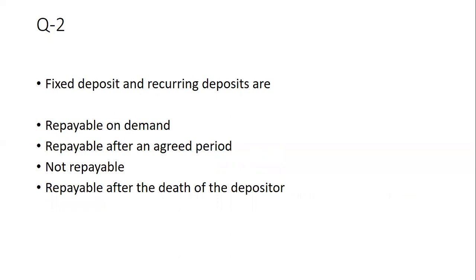Fixed deposit and recurring deposits are repayable on demand, repayable after an agreed period, not repayable, or repayable after death of the depositor. So we know that there are two types of deposits: one demand deposits and other term deposits. So fixed deposits and recurring deposits come under term deposits. So it is not repayable on demand. Repayable on demand are saving bank or current account, etc.